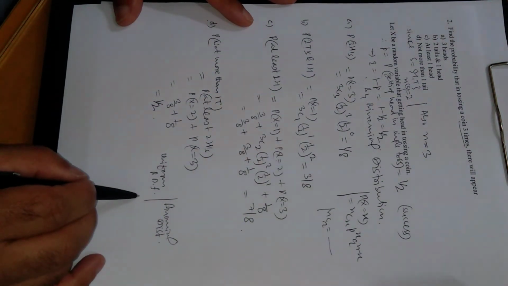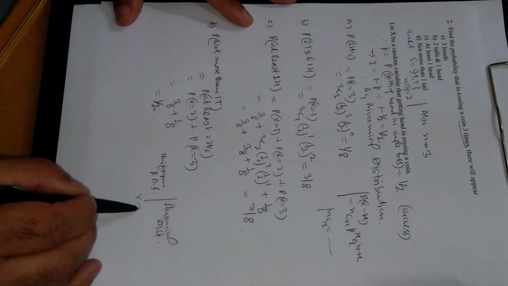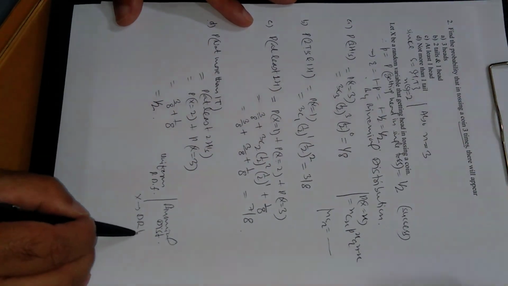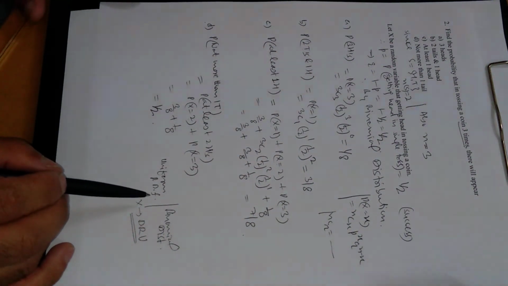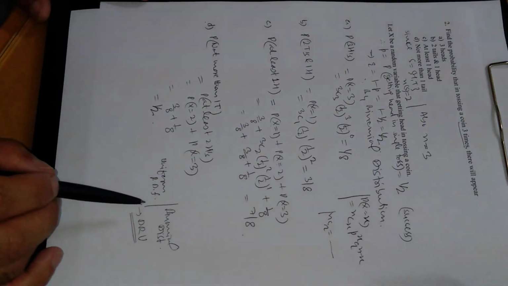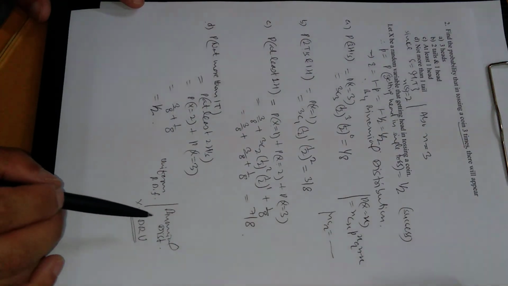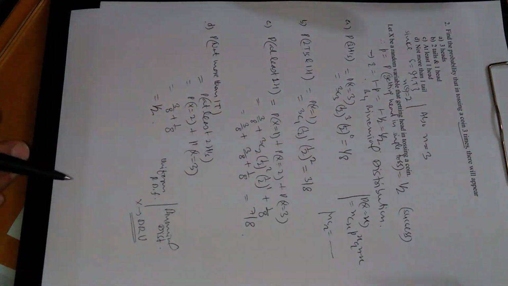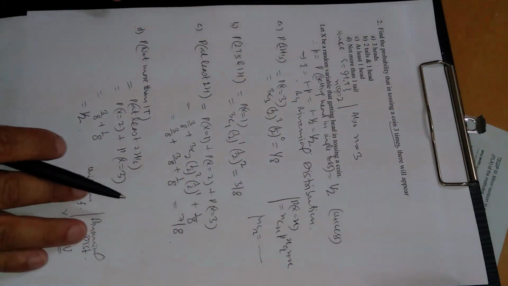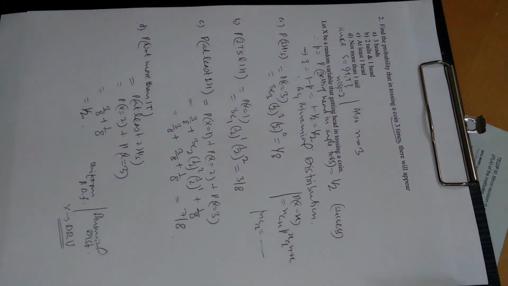In both cases x is a discrete random variable, and in both cases we have evaluated the density function, followed by mean, variance, and moment generating function. So friends, this is all about this lecture.